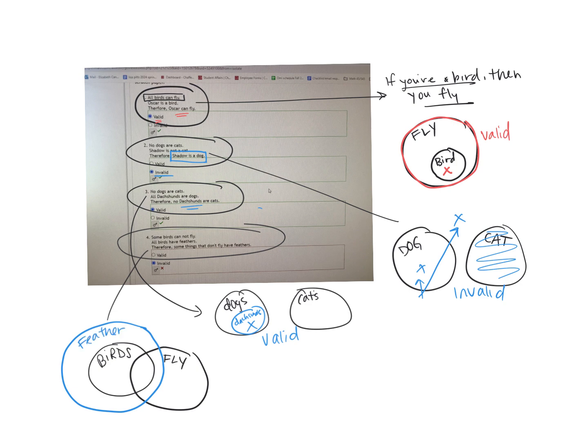Now it asks, can we conclude that some things that don't fly have feathers? So if we look at all the things that don't fly, that means anything outside of that fly circle, kind of like the complement, if you think about talking about sets. Do some of those have feathers? And yeah, because it didn't say all the birds flew. So there are some birds that do have feathers because it said that all the birds have feathers, and they just won't be flying. So there are some. We just need to make sure we find that there exists at least one. And so there we have it, that we could have that some things do not fly but do have feathers.